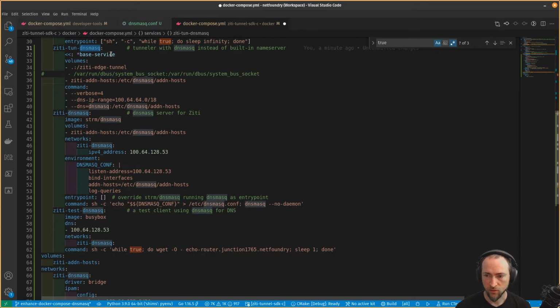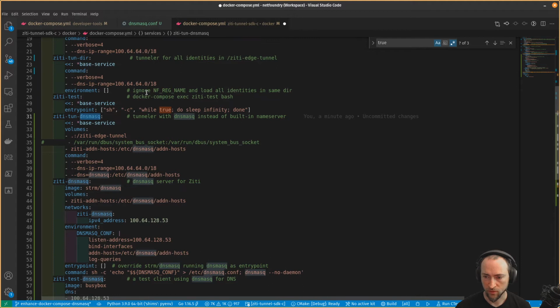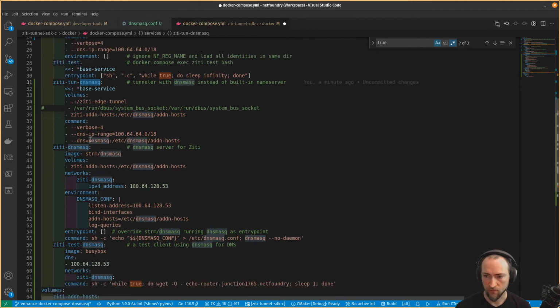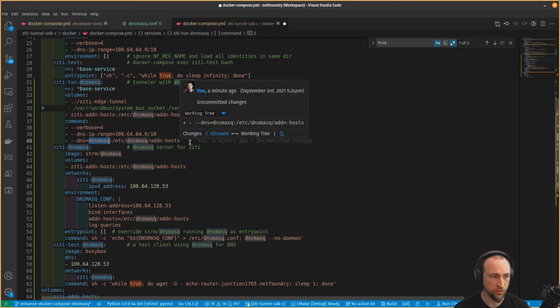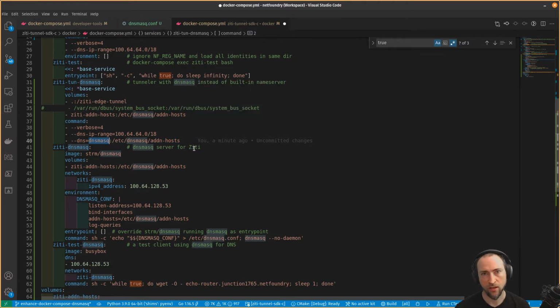And it's really just like the normal tunneler, except that we're going to have this parameter added. And we're also going to mount a Docker volume on this directory, which is the same directory where we're writing the additional host files. So that's a feature of the tunneler, to use dnsmasq styled hosts or additional hosts. So it's like a hot directory.